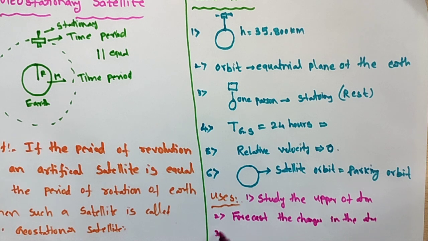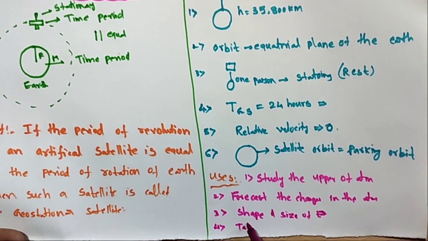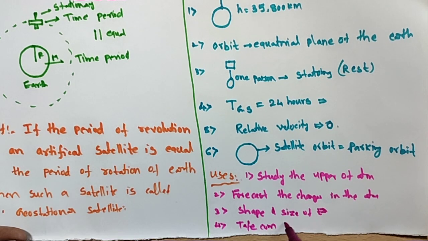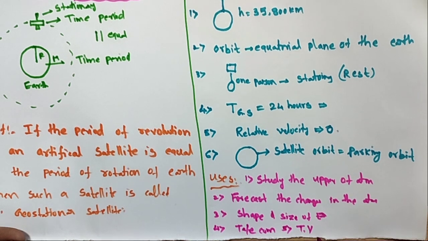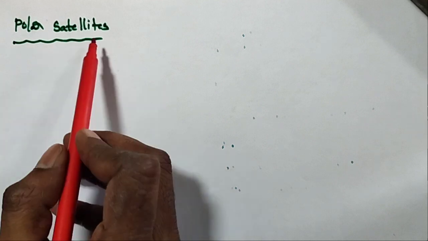Third, to know the shape and size of the Earth. And fourth, the telecommunication system also uses them, to transmit TV programs to distant places.